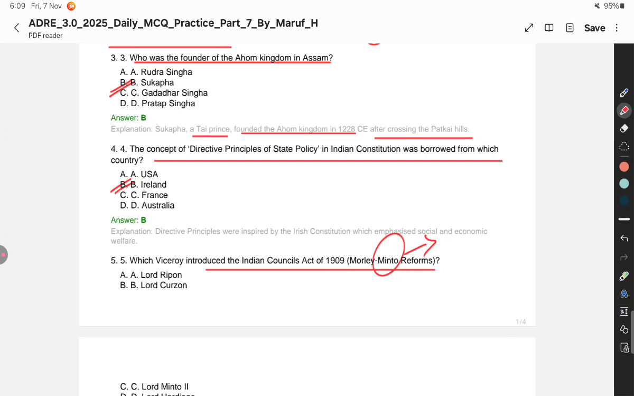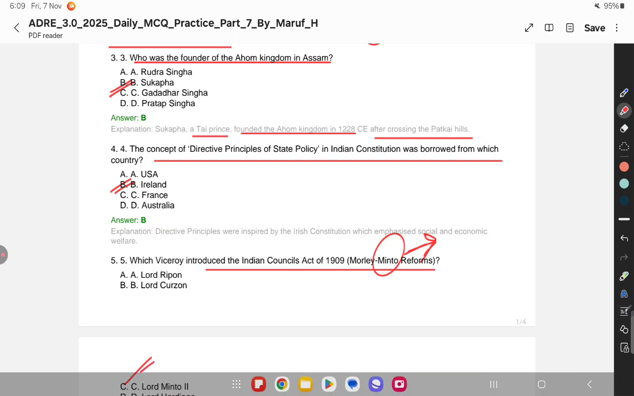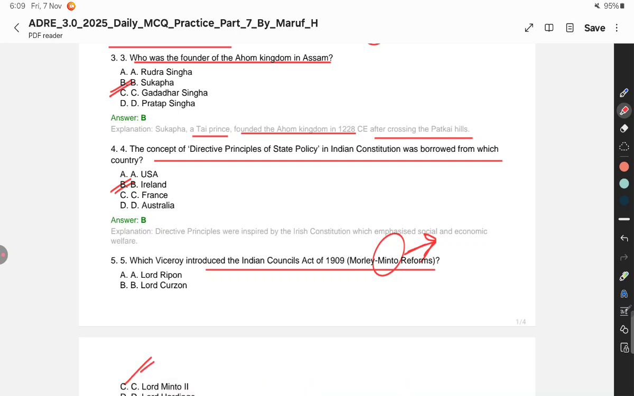Both are brothers, so that's why this act has been passed in the name of Minto. Obviously Lord Minto brought this act. Lord Minto was the Viceroy at the time, and Morley was his brother who was staying in England as the Secretary of State for India. Hope you really understand that question.